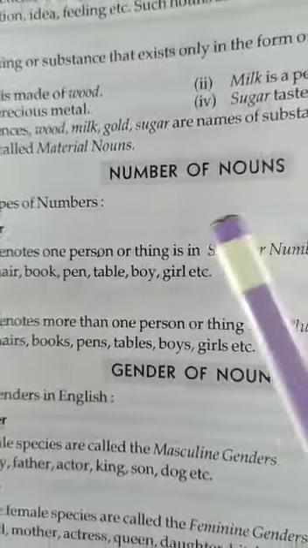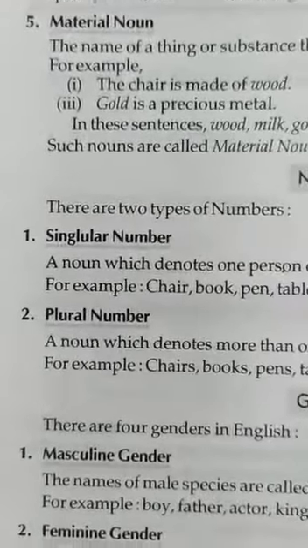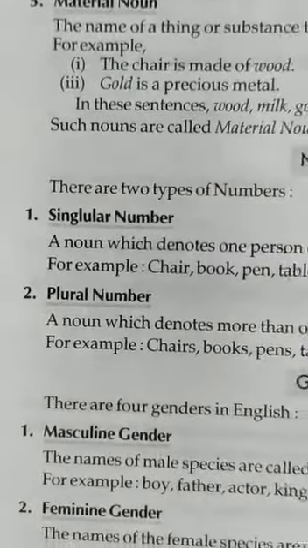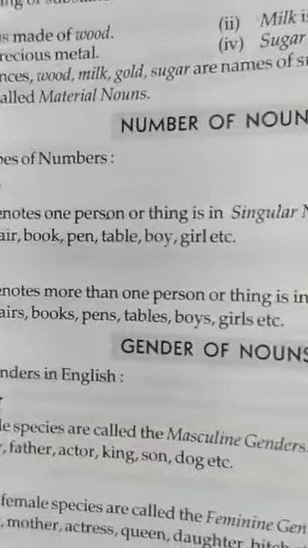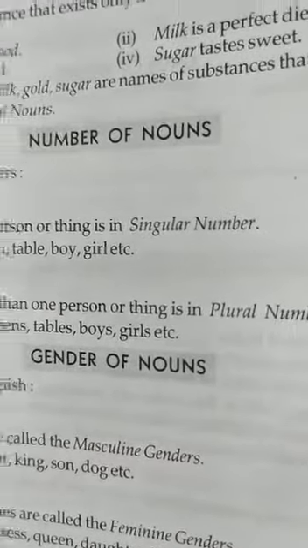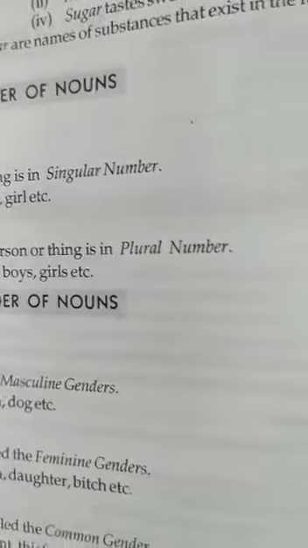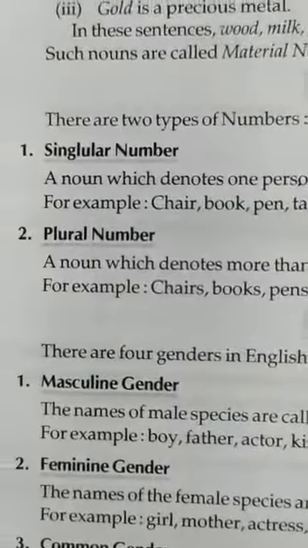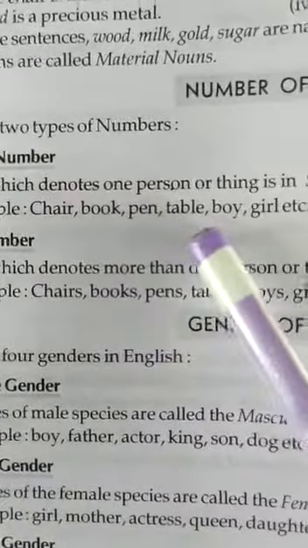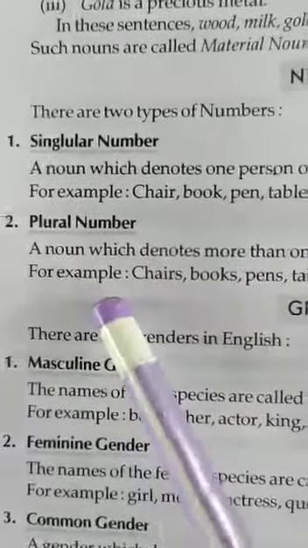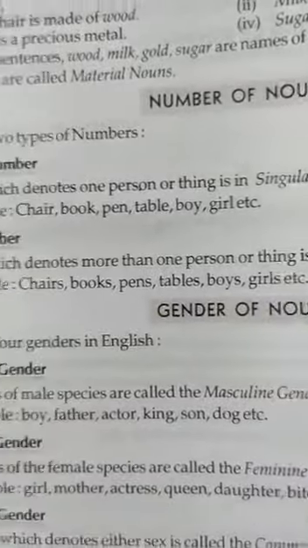Now we will discuss number of nouns. There are two types of numbers, singular number and plural number. A noun which denotes one person or thing is in singular number. A noun which denotes more than one person or thing is in plural number. For singular number, examples are chair, book, pen, table, boy, girl, etc. For plural number, chairs, books, pens, tables, boys, girls, etc.